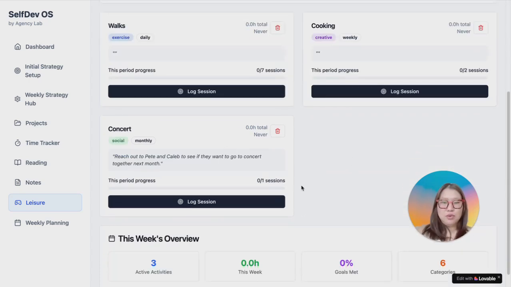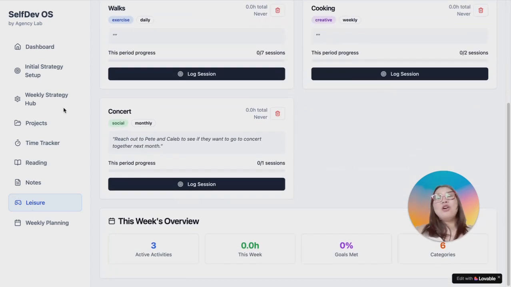Very straightforward. All right, so we went through the dashboard, we went through initial strategy setup, weekly strategy hub, project overview, time tracker, reading, notes, leisure, weekly planning. We went through everything, and as a wrap up, I just want to say that that was obviously a very quick walkthrough of SelfDev OS.